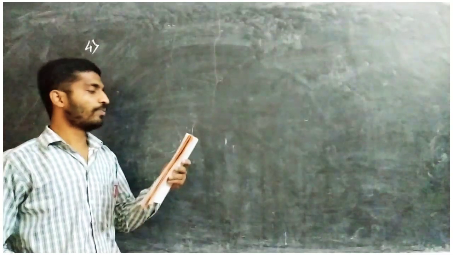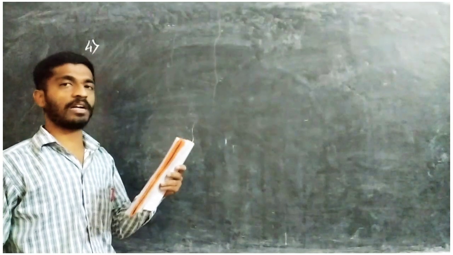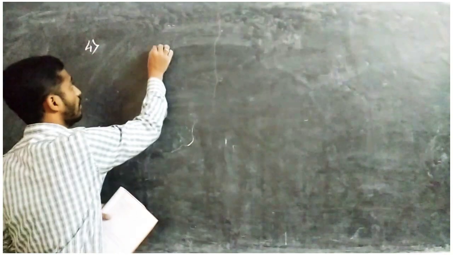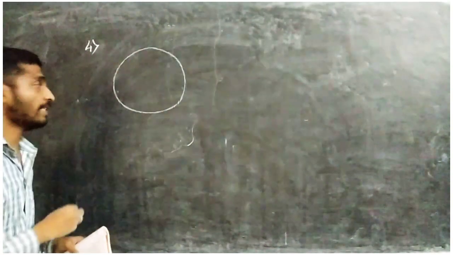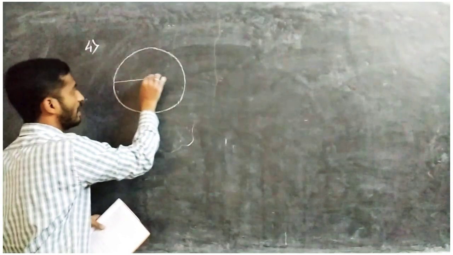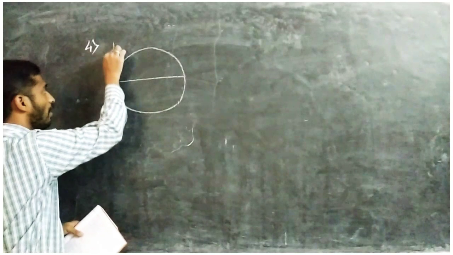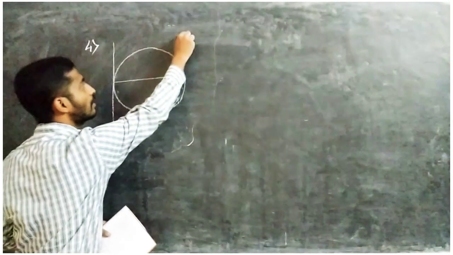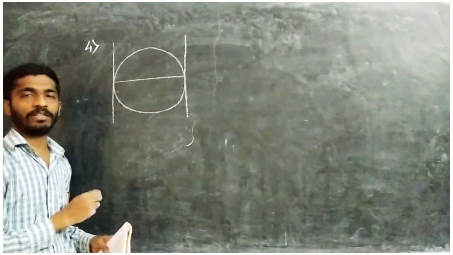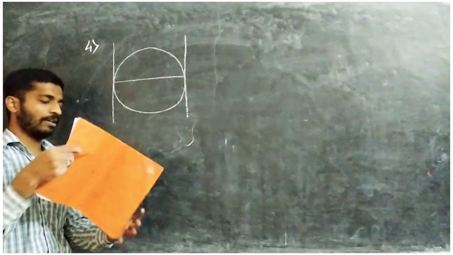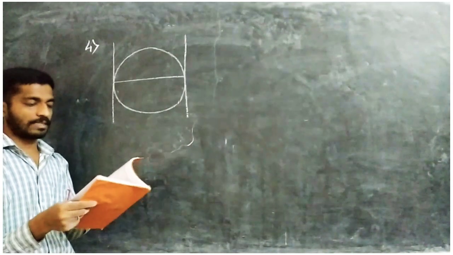The question they gave: prove that the tangents drawn at the ends of the diameter of a circle are parallel. Okay, so already you have one fill in the blanks question on this basis. If you have the diameter and at the ends of this diameter you draw the tangents, then they will be parallel. So they ask here in fill in the blanks in exercise number 1. What did they ask?